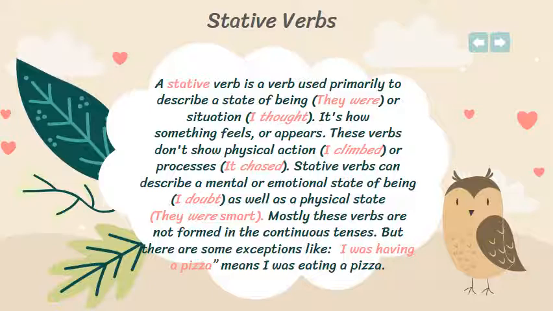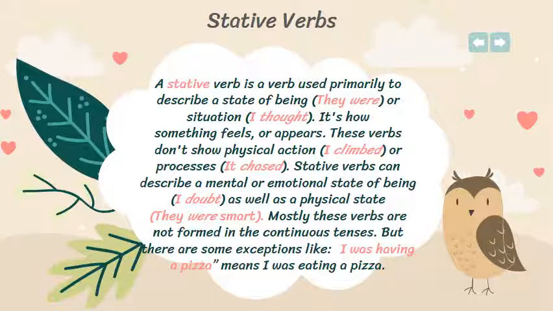It's how something feels or appears. These verbs don't show physical action. There is no physical action, like I climbed or it chased. Okay? The verbs that show physical actions can directly be formed in the past progressive. But other verbs that talk about states are not formed in the past progressive. Stative verbs can describe a mental or emotional state of being also, I doubt, as well as a physical state, they were smart. Mostly, these verbs are not formed in the continuous tenses. They are not formed in the past progressive.